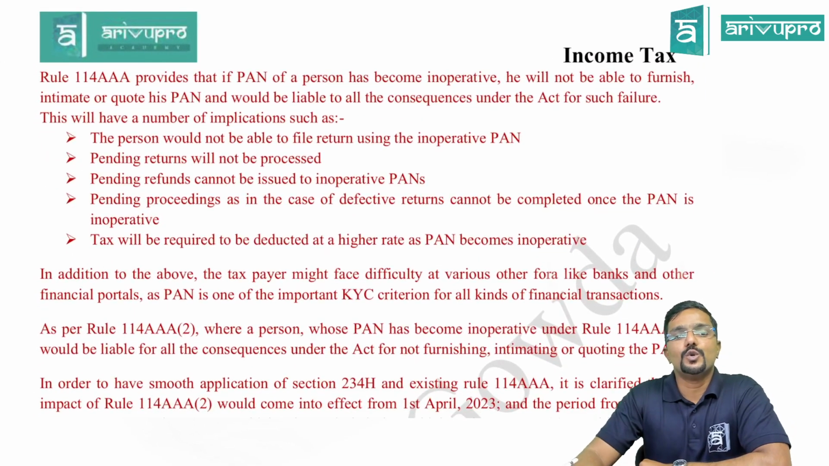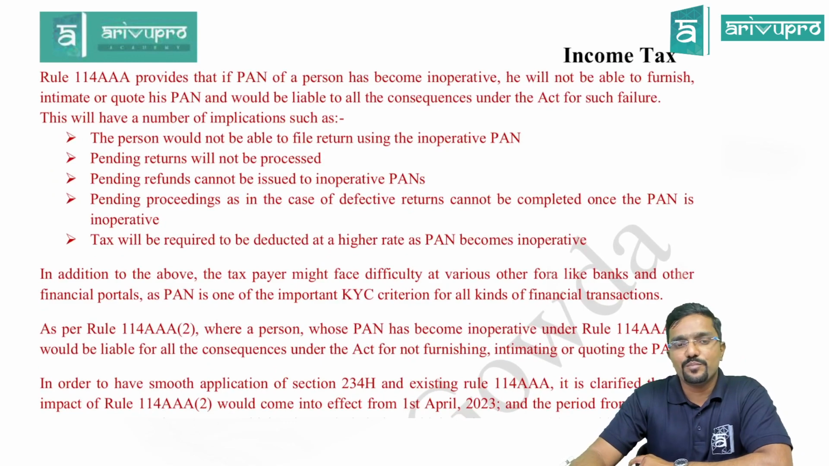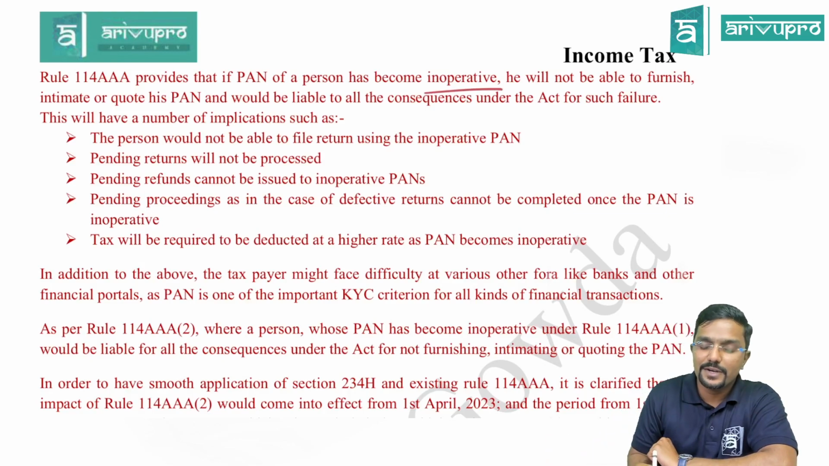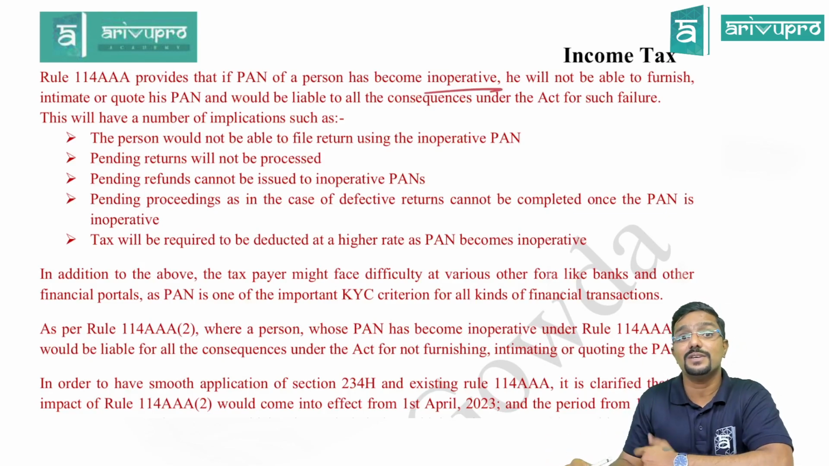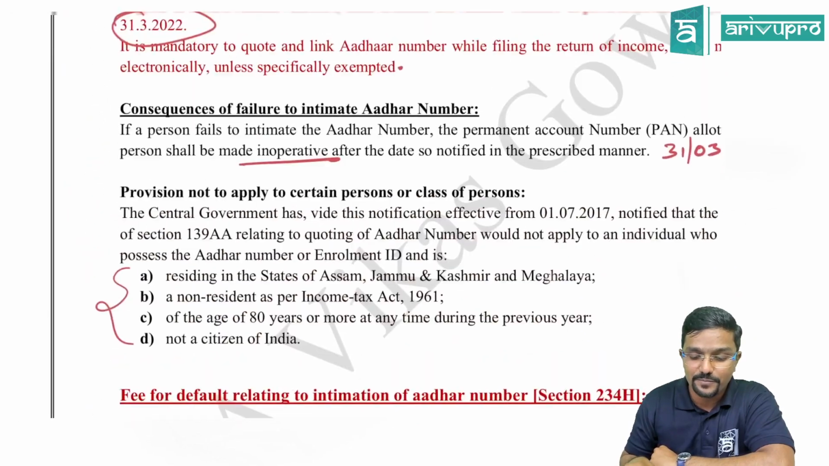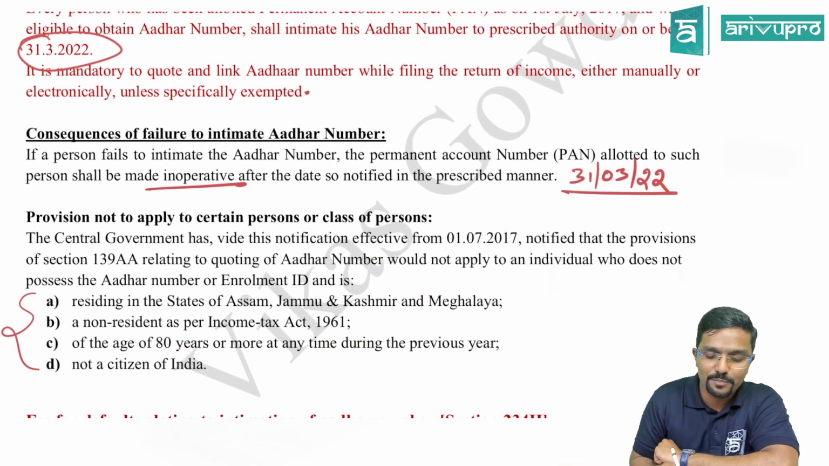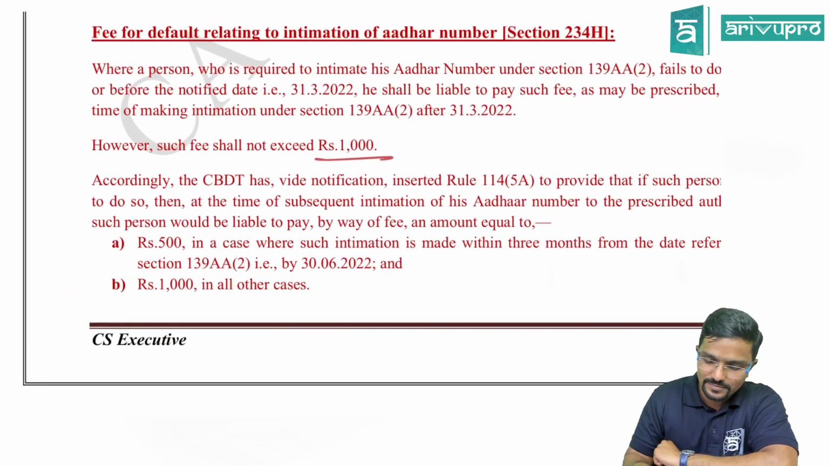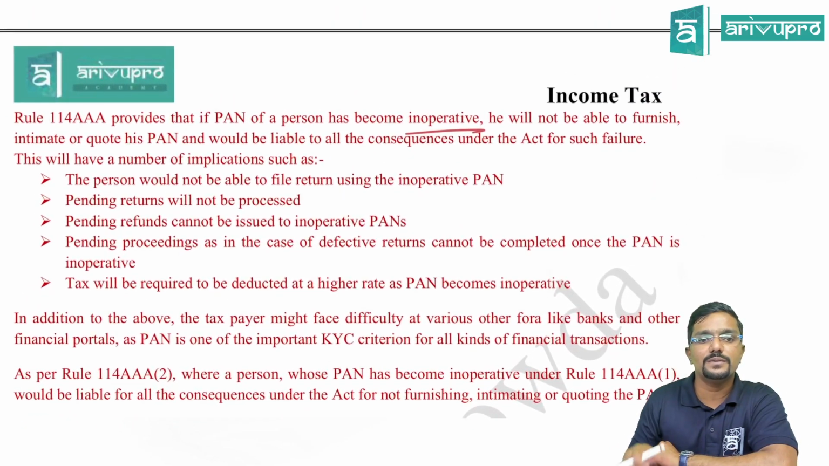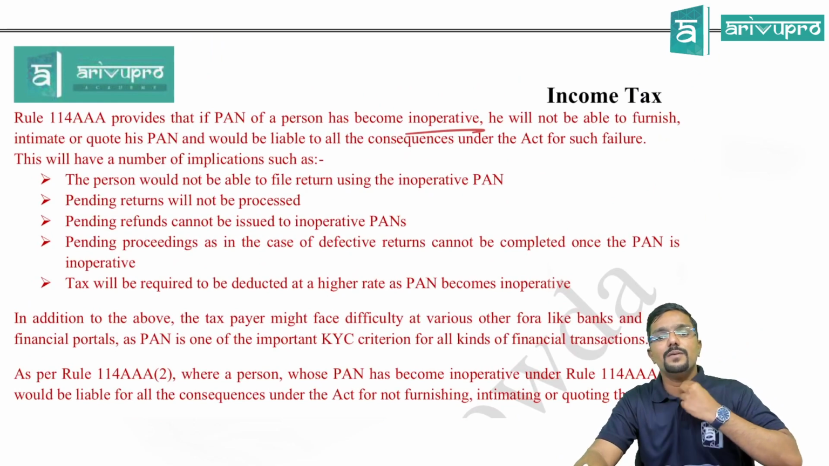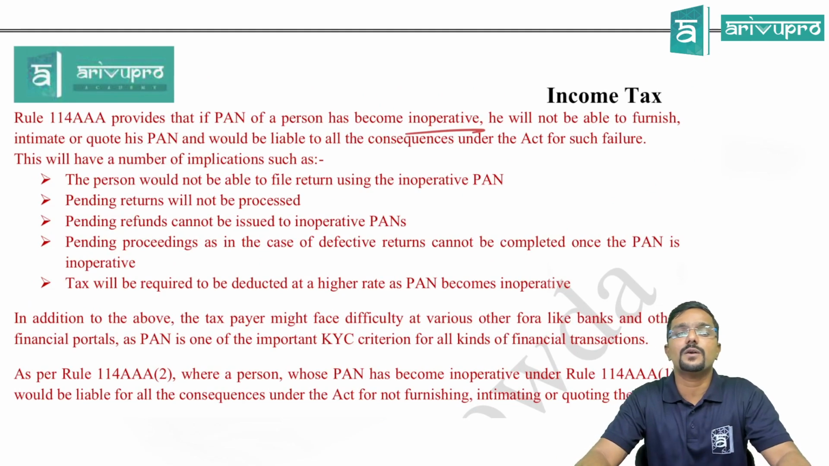Chalo, next rule 114 AAA. This is a rule, not section. It provides that if a PAN of a person has become inoperative, meaning if it doesn't link before 31st March, what were the consequences? They have clearly told here. If you fail to do within 31st March 22, then your PAN will become inoperative. So if it becomes inoperative, then what are the consequences? You will not be able to furnish, intimate or quote his PAN and would be liable to all the consequences under the Act for such failure.